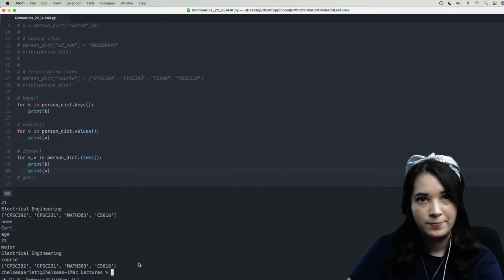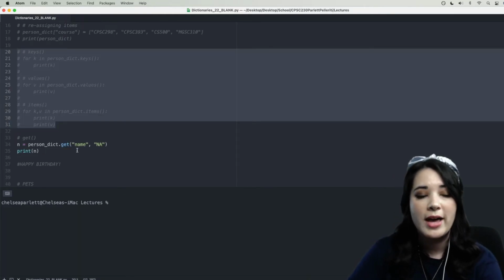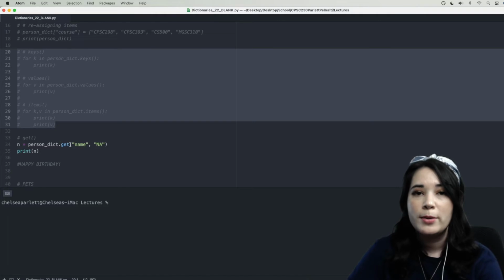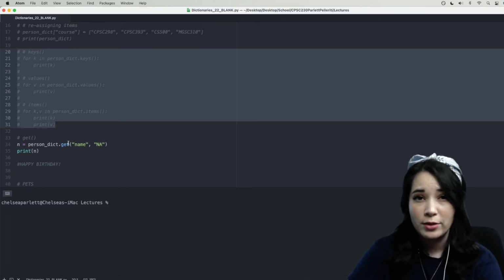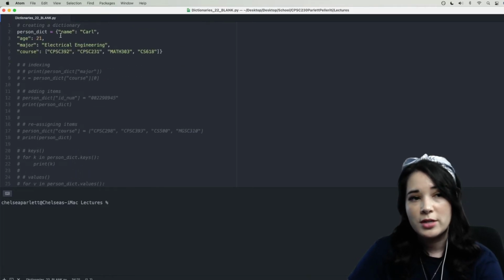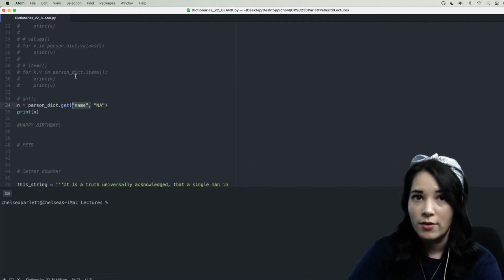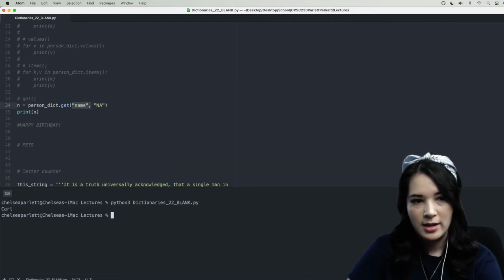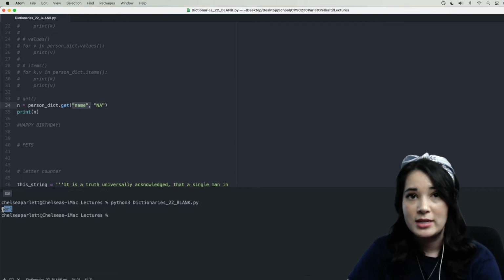All right, so we're going to go ahead and talk about .get. Remember, .get tries to get you the value associated with the key that is the first argument of the .get method. Now, we know that our dictionary does have the key name, so this should return to us Carl. Let's go ahead and run that, and we can see that's exactly what it does.